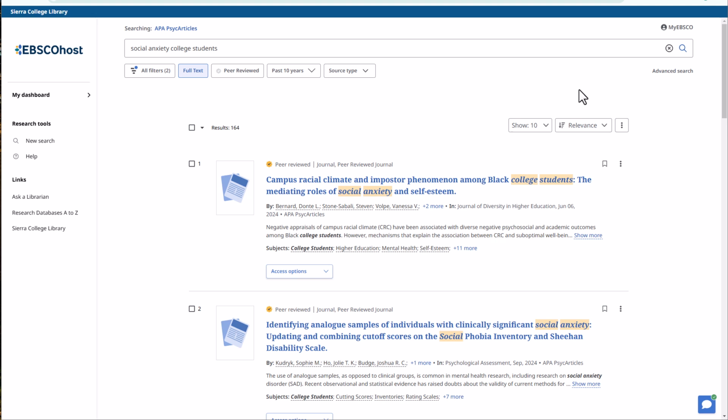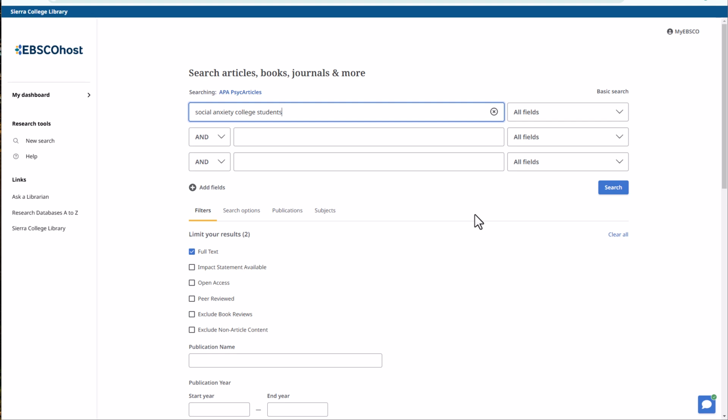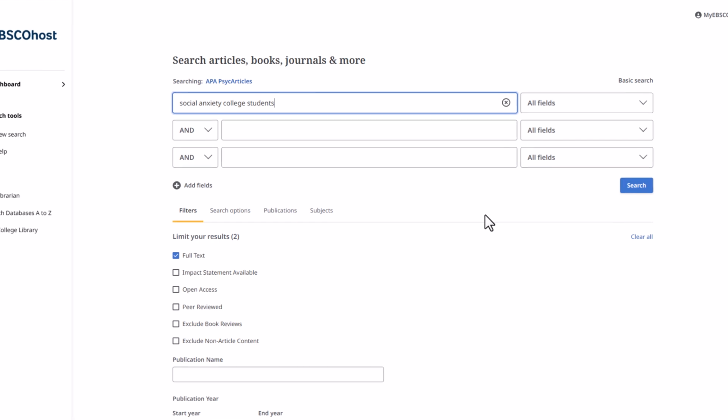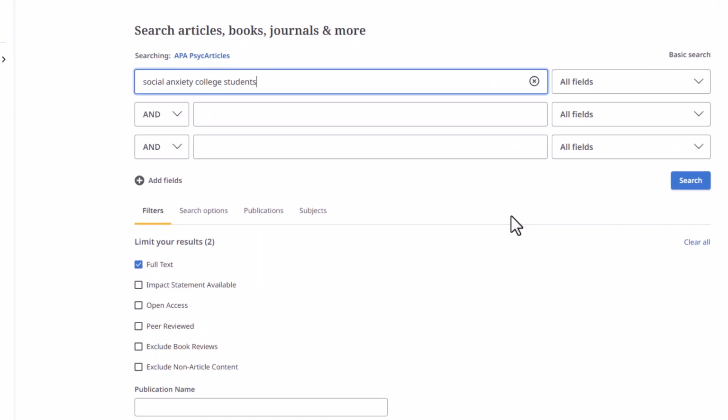The basic search is fine for a quick search, but if you'd like to take advantage of all the limiters APA Psych Articles has to offer, go to the Advanced Search. You can find the Advanced Search link under the search bar. From the Advanced Search screen, you can apply limiters such as age groups and methodology before you do your search. Let's try a search for social media and self-esteem.